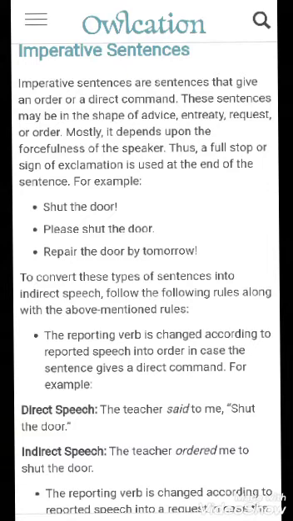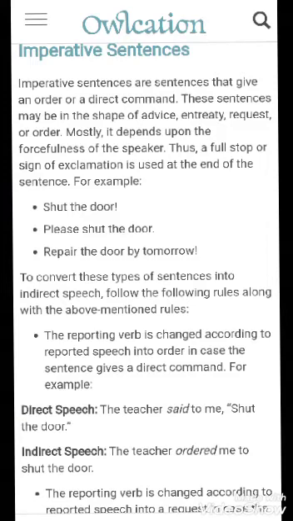We shall learn about the second type of sentences in indirect speech and how to convert it from direct to indirect. In the previous three videos, I told you how to convert a declarative sentence from direct speech into indirect speech, and we shall learn about converting an imperative sentence from direct to indirect in this video. So I had already taught you about types of sentences.